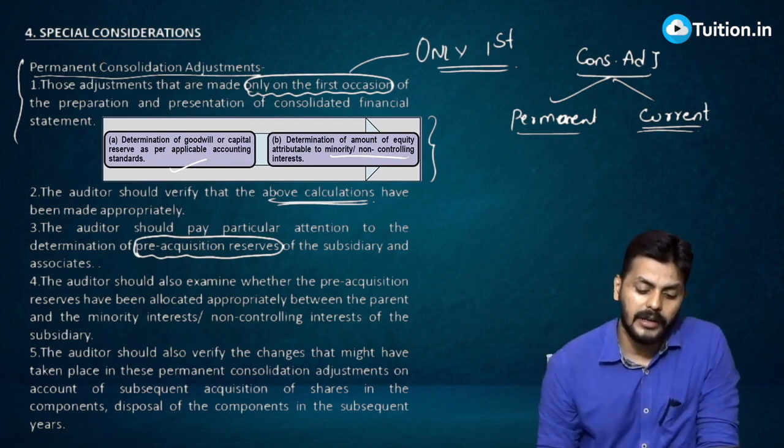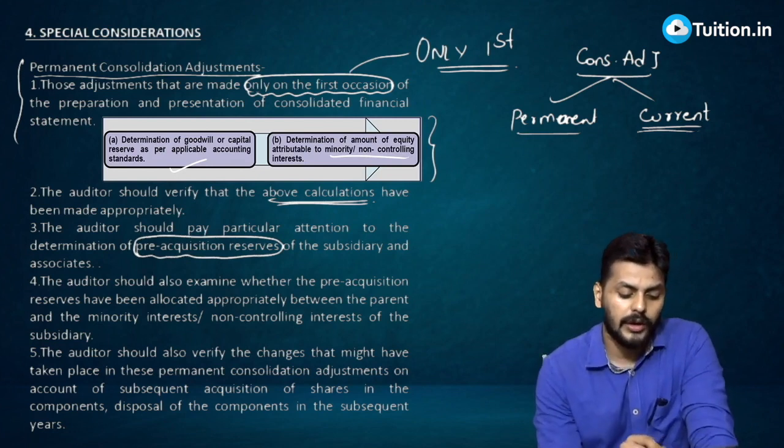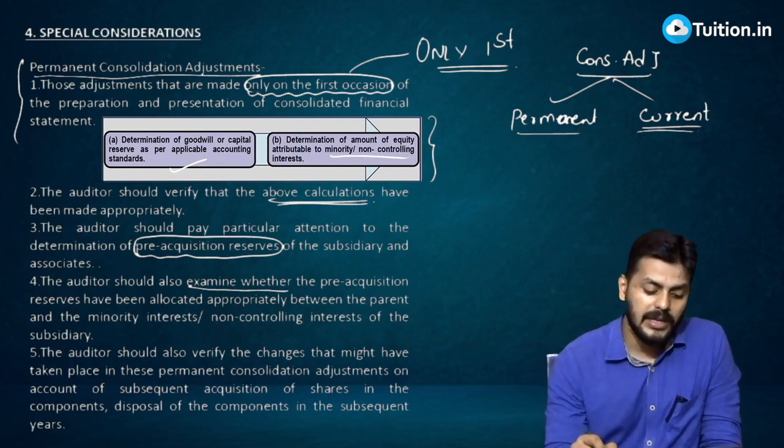The auditor should pay particular attention to the determination of pre-acquisition reserves of the subsidiary and associates. The auditor should also examine whether the pre-acquisition reserves